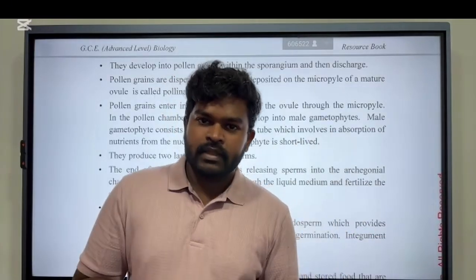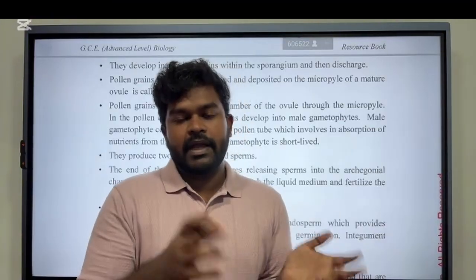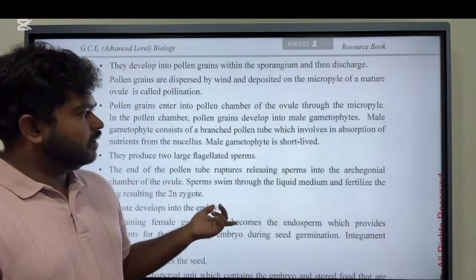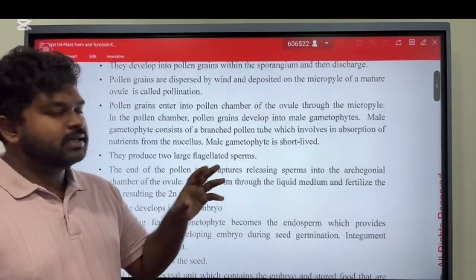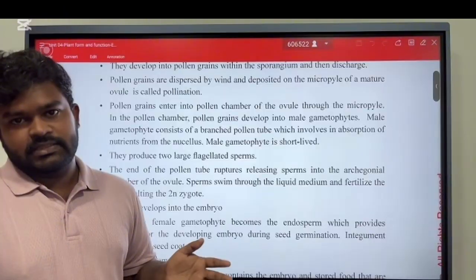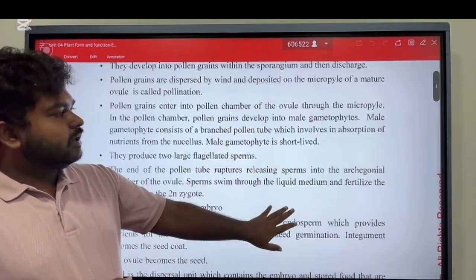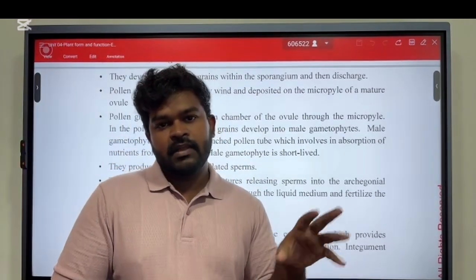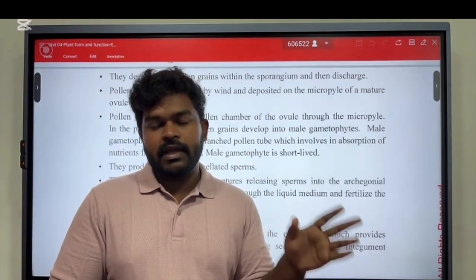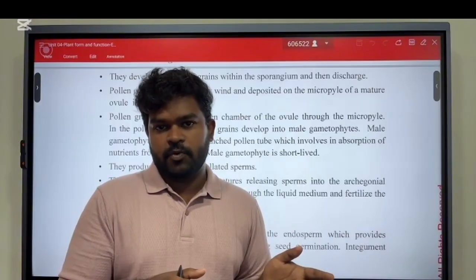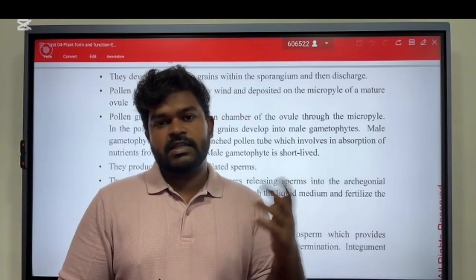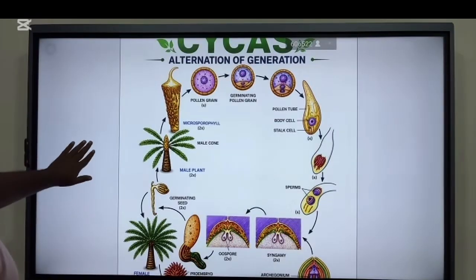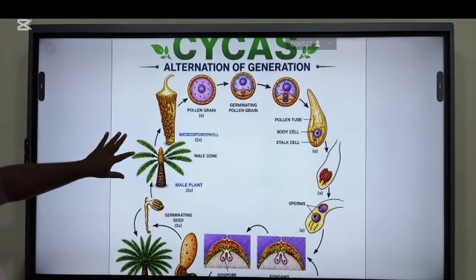Then the male cone is formed by microsporophytes, and microsporophytes contain microsporangia, which produce microspores. And within the megasporangium, ultimately it will produce the megaspores. So this is heterosporous. There are two types of spores: megaspores and microspores. All right, so this is the Cycas life cycle.